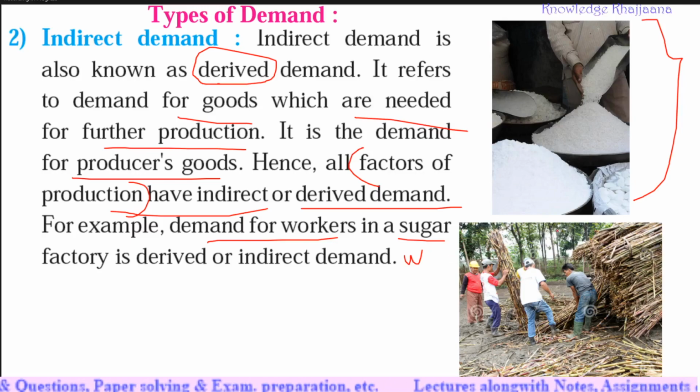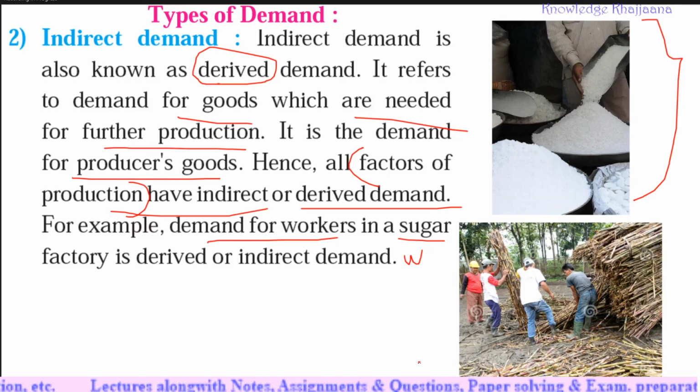Extra labor or extra workers were employed in the sugar factory so that more production of sugar can be done. So this is what? Derived demand. Derived from what? The demand for sugar, which was the direct demand. So employing more workers or more laborers in the sugar factory is derived, which is needed for further production.